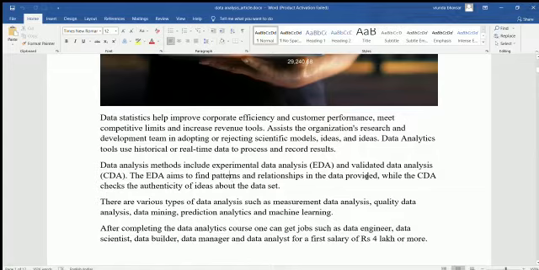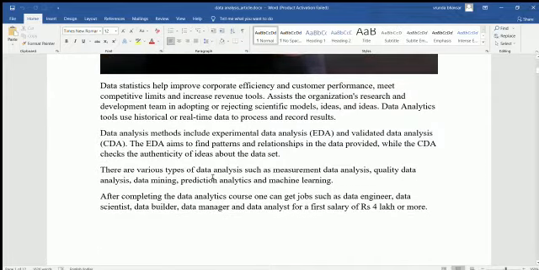Yes, this is the data, and CDA checks the authenticity of our data set, whether the data is valid or not. So EDA and CDA are very different things. We can say that EDA is at a lower level and CDA is at a higher level. There are various types of data analysis like qualitative data analysis, data mining, predictive analysis, machine learning.